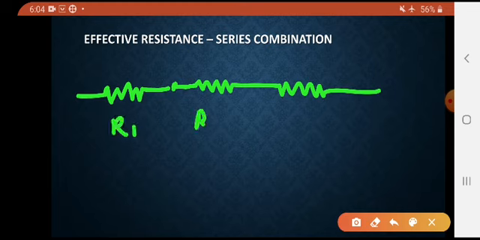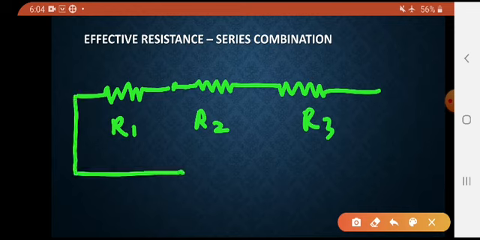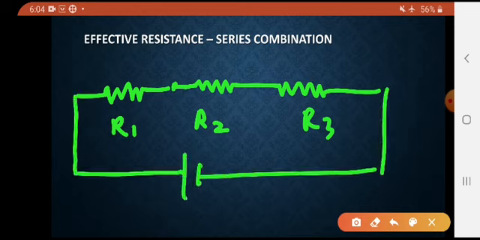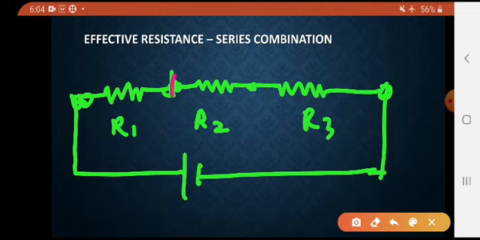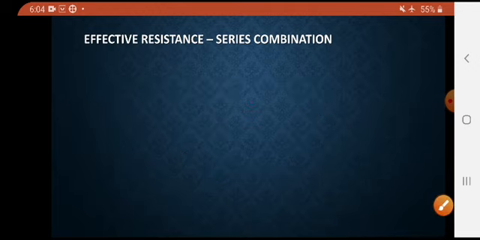R1, R2, R3 are the three resistances connected, with voltage across the resistances. Here the second terminal of the first resistance is connected to the first terminal of the second resistance, and its second terminal is connected to the first terminal of the third one.